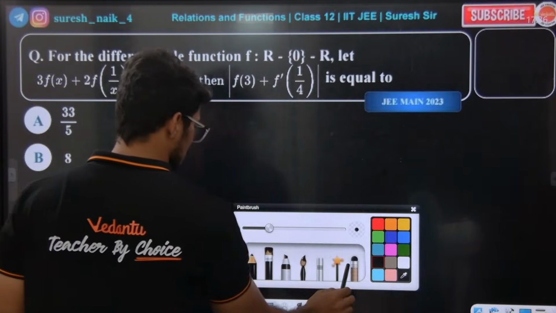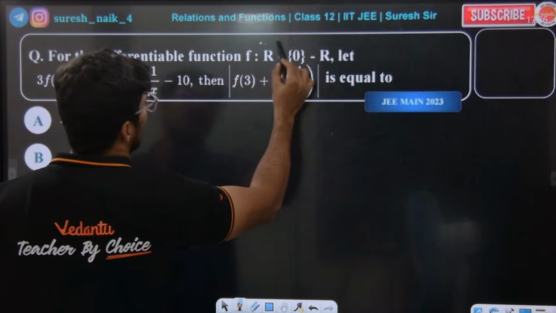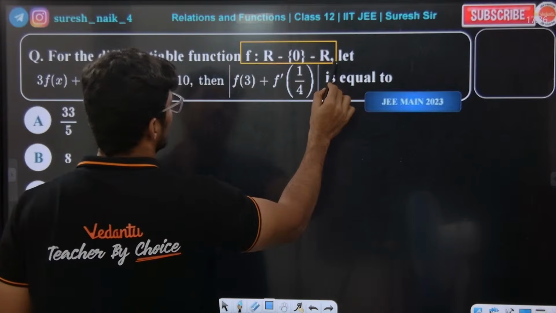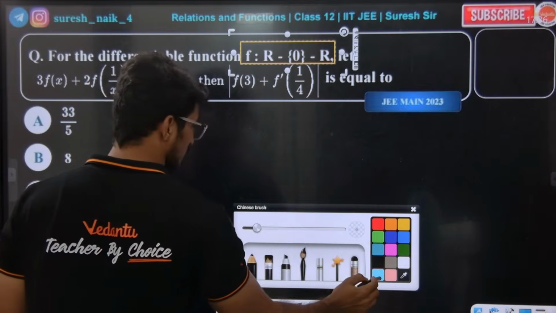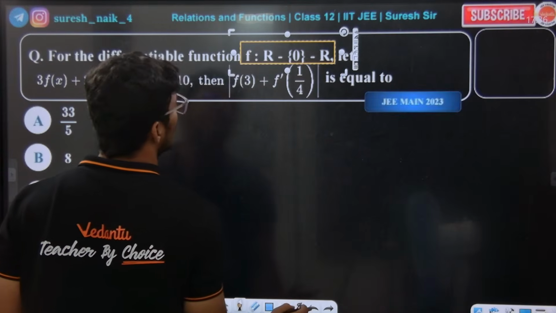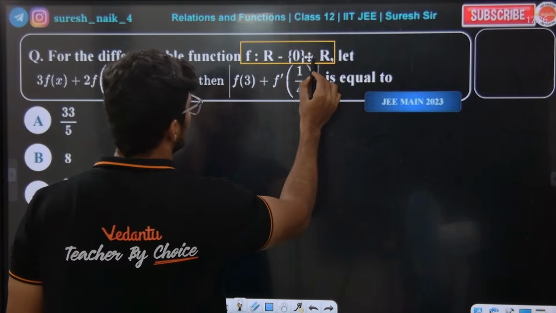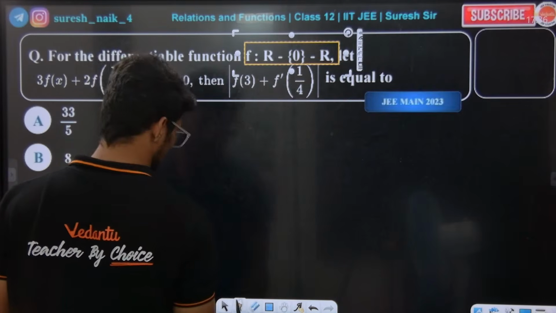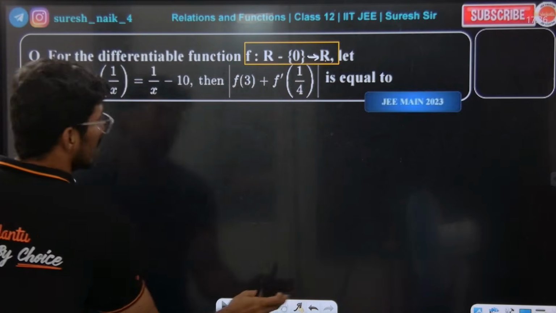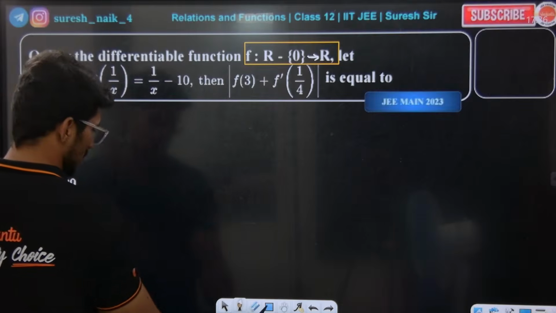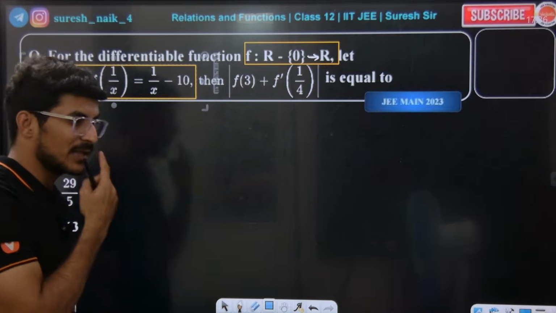One more beautiful question. What is this? For the differentiable function which is mapping from R minus 0 to R. This is the domain basically. This is domain, this is codomain. And this is the function given to us. And then they are asking us to find out f of 3 plus f dash of 1 by 4.